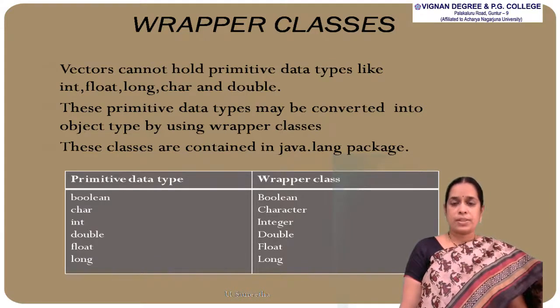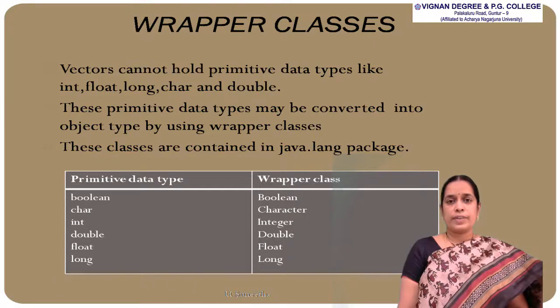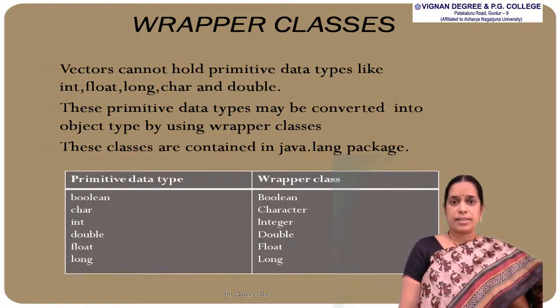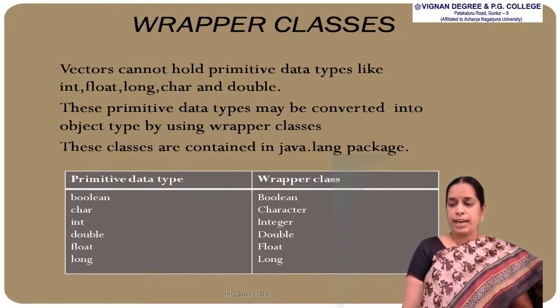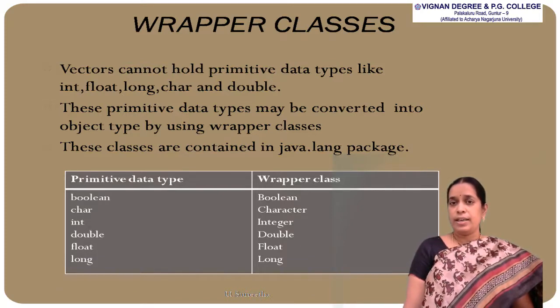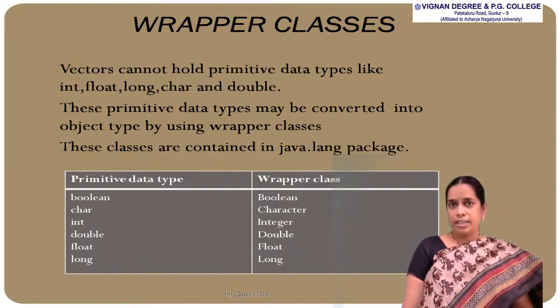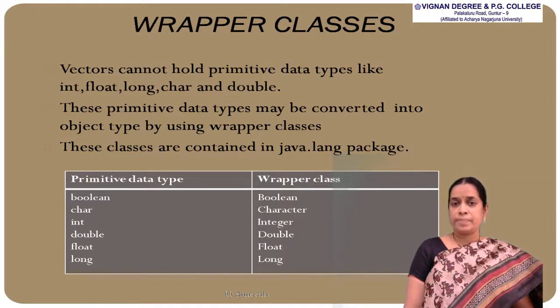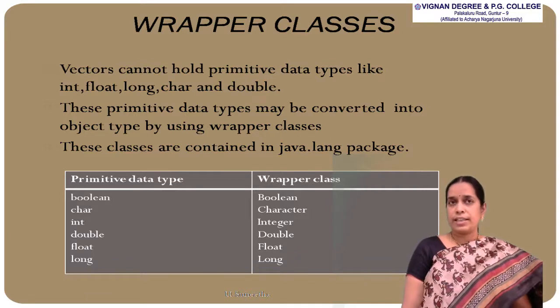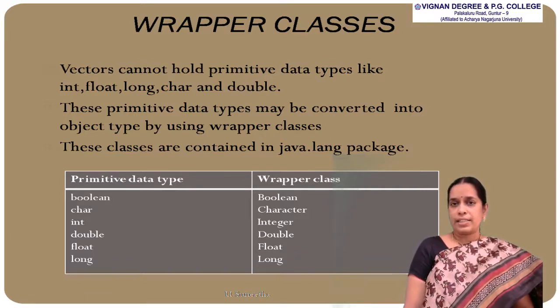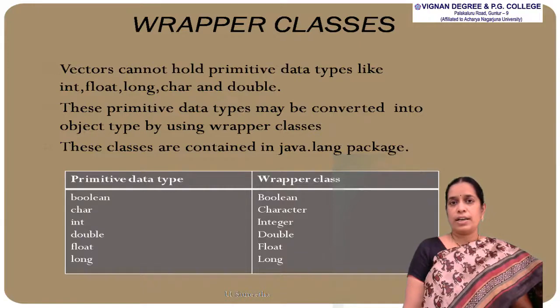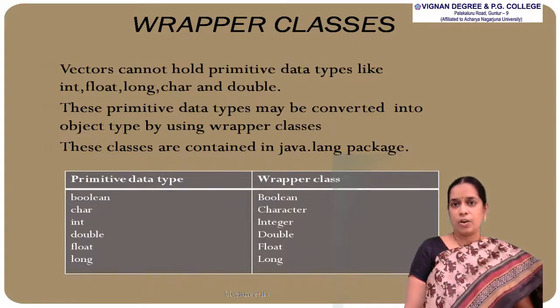The below table shows a list of data types along with their corresponding wrapper classes. The first data type is boolean and its wrapper class is also Boolean. Next, the second data type is char and the wrapper class is Character. And the third one is int. It is a data type and its corresponding wrapper class is Integer. Next, the fourth one is double and its wrapper class is also Double. Next one is float and the wrapper class is Float. Next one is long and the last wrapper class will be Long.